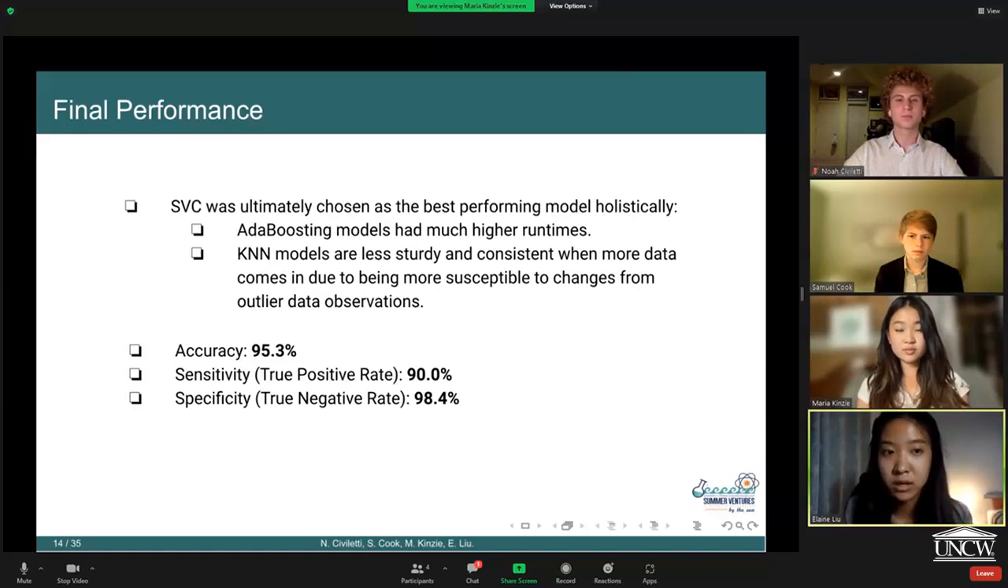So with our SVC model, we had a final accuracy of 95.3%, which was really positive as a result, and then also a sensitivity or a true positive rate of 90%, as well as a specificity or true negative rate of 98.4%. So overall, really promising results.